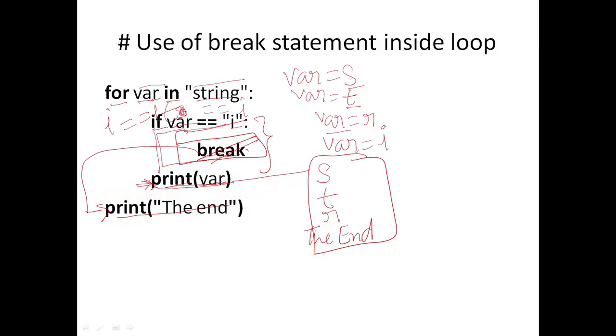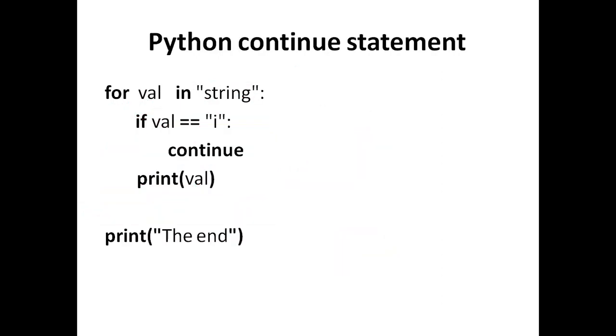Let's see the example of the continue statement. Unlike the break keyword, continue just terminates the current iteration, but the break keyword terminates the complete loop. So what will happen in this case: as soon as the value of var becomes I, we will come to this line, that is the continue line, and continue will do what?